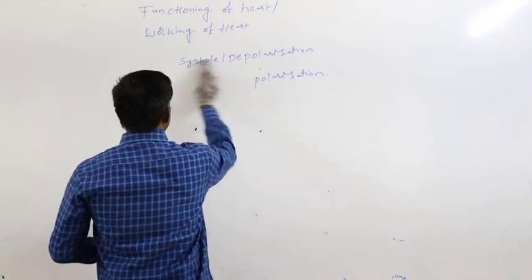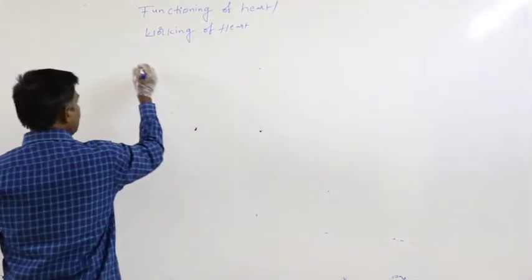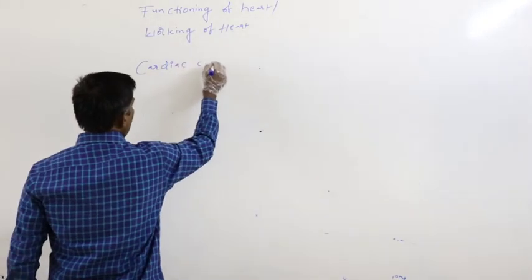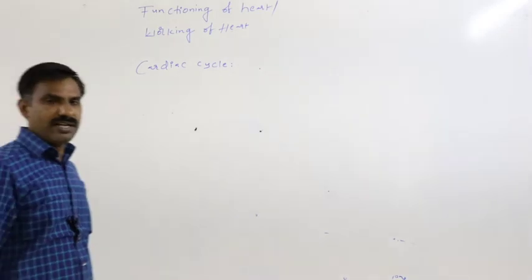Again, to better explain this functioning of the heart, we have to consider the cardiac cycle. What is the cardiac cycle?